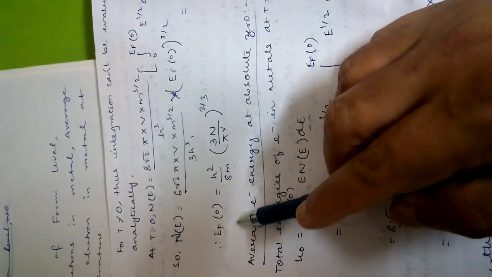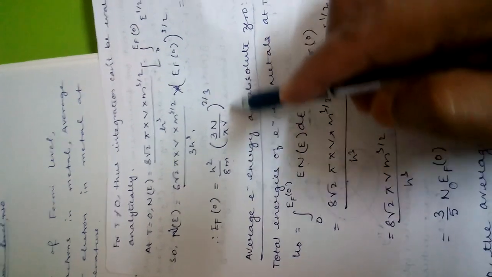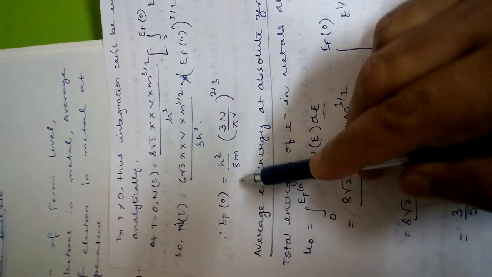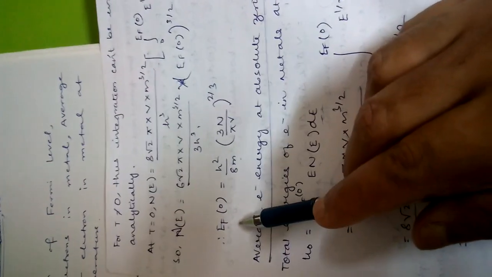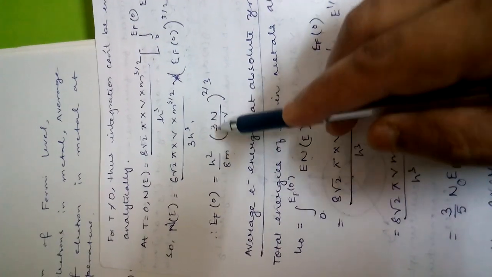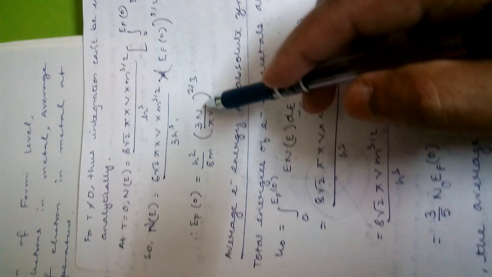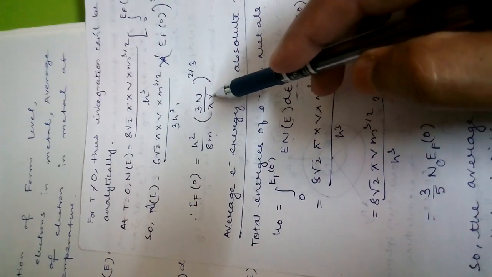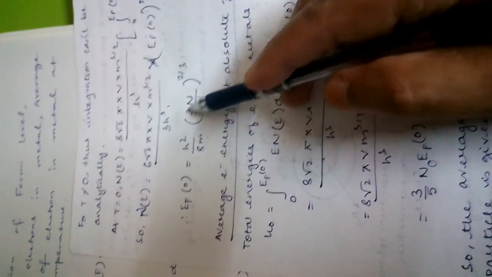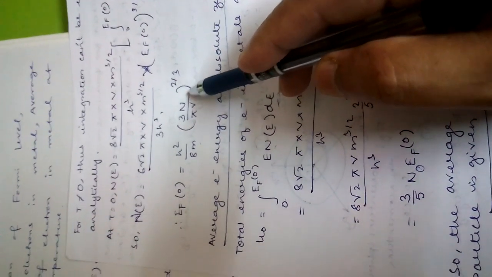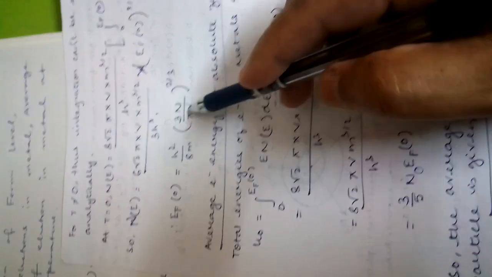Okay, and this is the expression of EF0, that is the Fermi energy or Fermi level energy at 0 Kelvin temperature, h square by 8m 3n by pi V to the power 2/3. Here you may simplify this expression: n is the total number of electrons and V the total volume, so you may write it as small n0, that is the electron density.